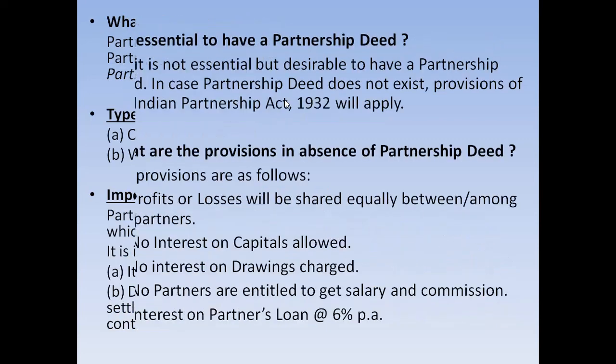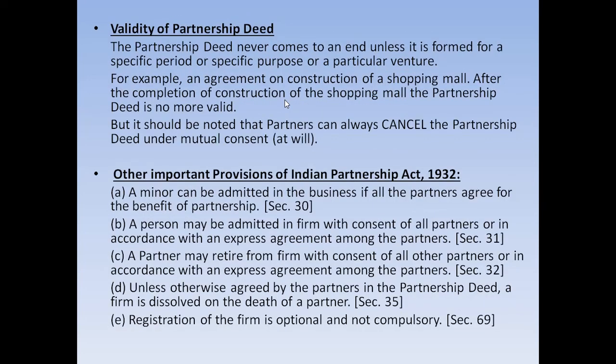Let us see that in an example. There is an agreement on construction of a shopping mall, and after the completion of the construction work, the partnership deed is no more valid. So this example is taken from the specific or particular partnership. But it should be noted that the partners can always cancel the partnership deed under mutual consent, and this is known as partnership at will.